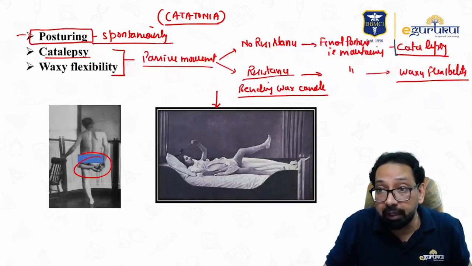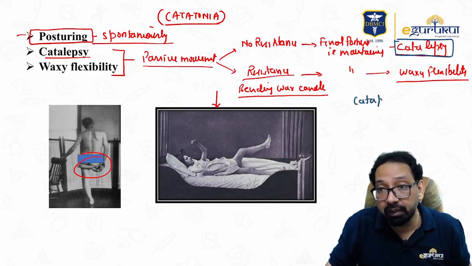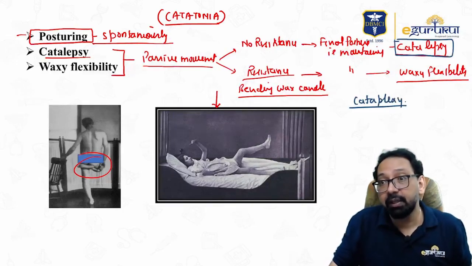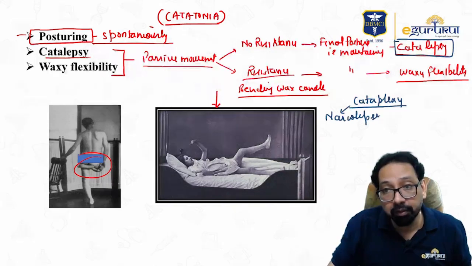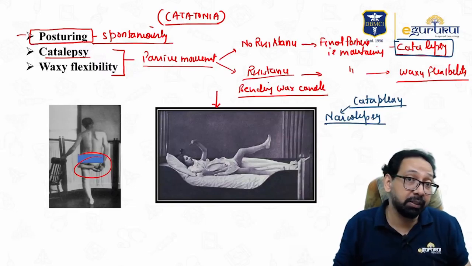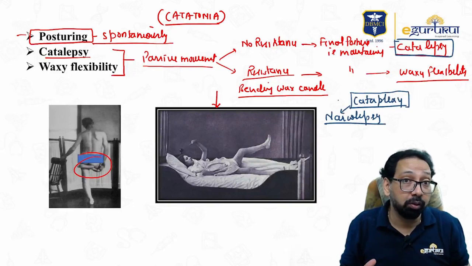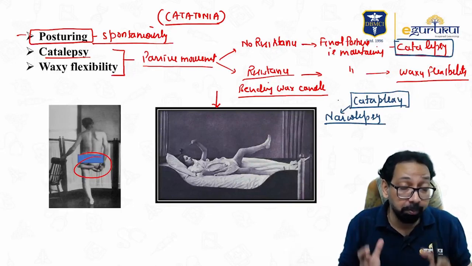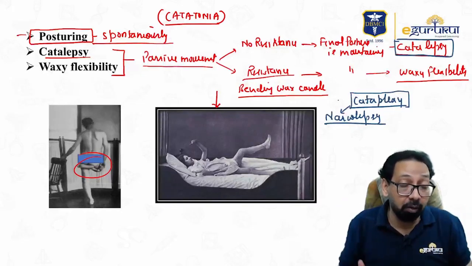You must differentiate catalepsy from cataplexy. Cataplexy is seen in narcolepsy. Narcolepsy is a disorder in which patients sleep in the daytime. Cataplexy is sudden loss of muscle tone. The patient is standing and there is sudden loss of anti-gravity muscle tone, and the patient will fall down.